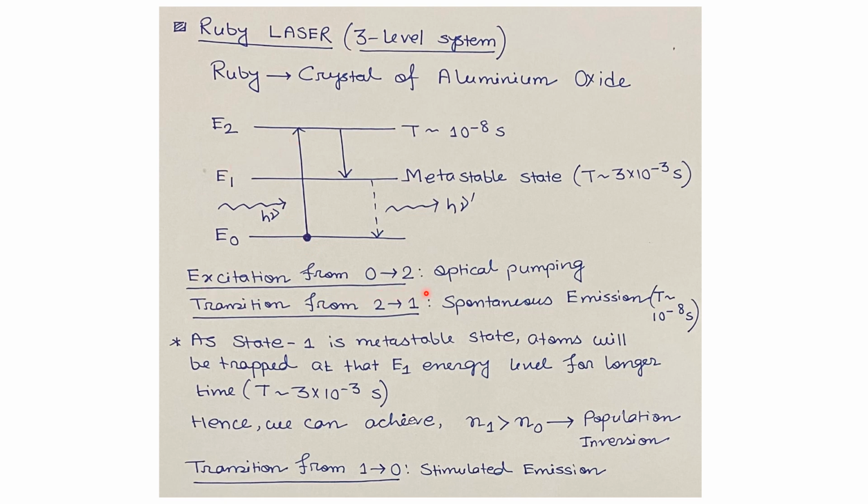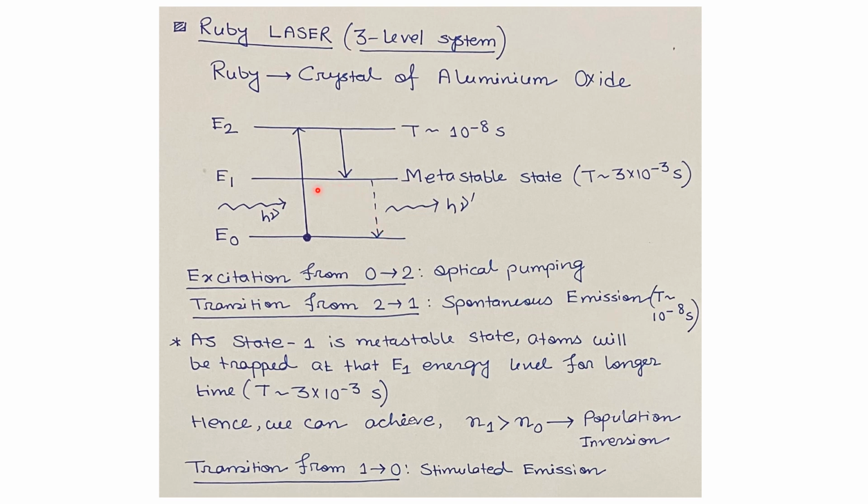So this process is known as optical pumping, but this excited energy level has some lifetime of the order of 10 to the power minus 8 second. So after excitation, the atoms will be de-excited and they will come to this energy level E1. This process is known as spontaneous emission.